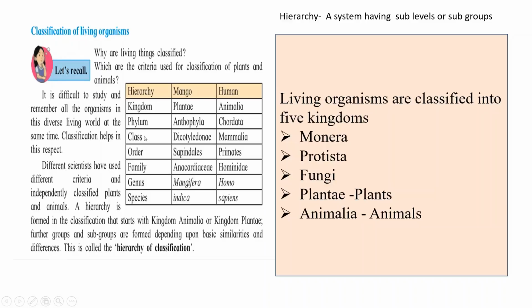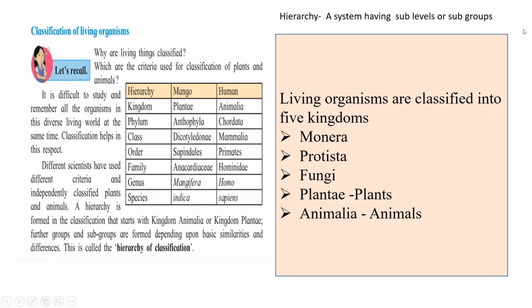The next classification, class, depends upon the seed structure and the type of seed. In the case of animals, some animals lay eggs and some directly give birth to the young ones. Depending on similarities and differences, the next levels of classification are made. This is known as the hierarchy of classification of organisms.